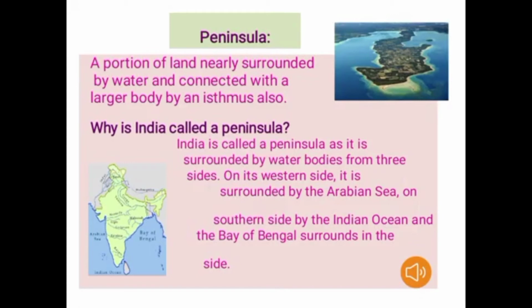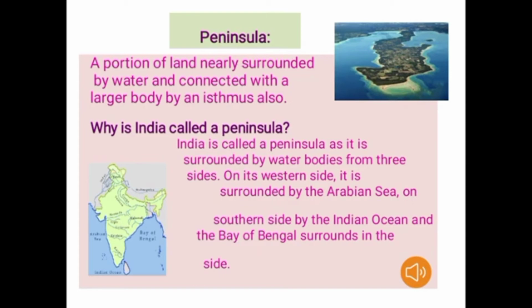Next we know the term peninsula, and you can learn this in the previous year also. What is a peninsula? A portion of land nearly surrounded by water and connected with a larger body by an isthmus. You can see the peninsula in the picture: three sides are water and one side is land.